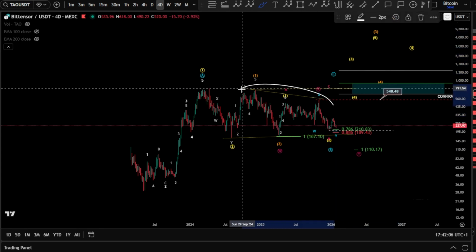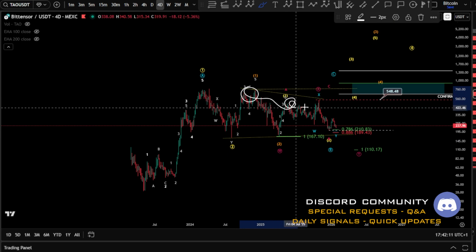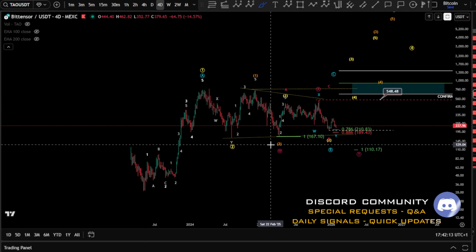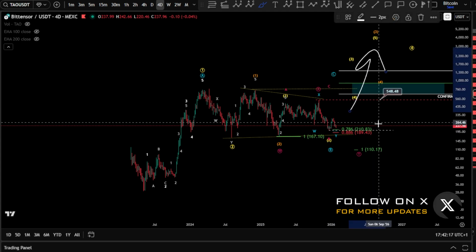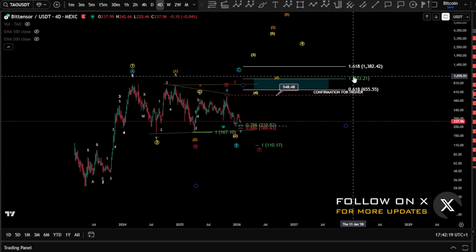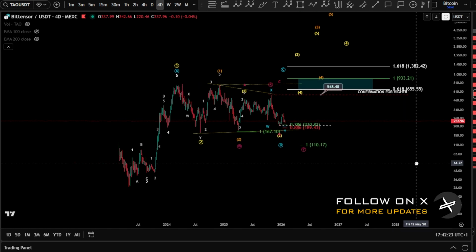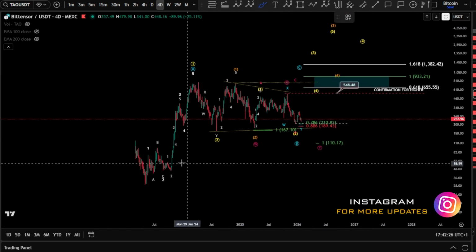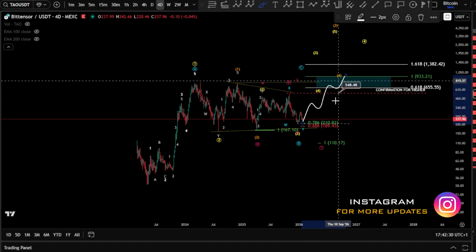However, the possibility is lower. Why? Because the momentum is slowing down there from the tops for these double 1, 2, giving higher possibility for the triangle in a wave C. Targets for a wave C in the all-time history here are of course around the $1,000, I would say 1 to 1 fib level. That it can be of course a wave C unfolding over there, 1, 2, 3, 4, and a 5.